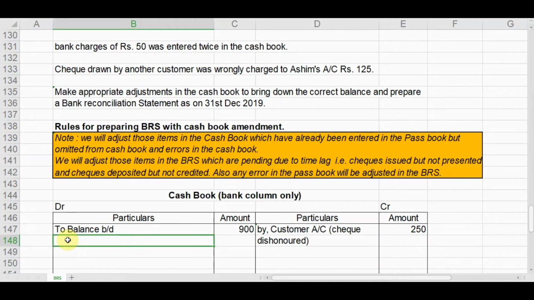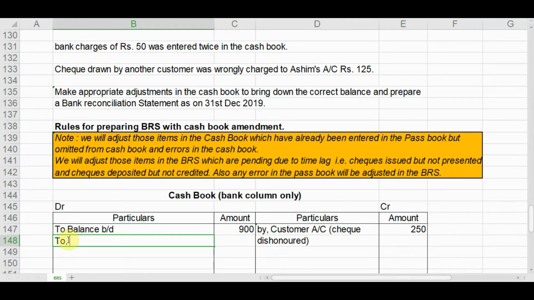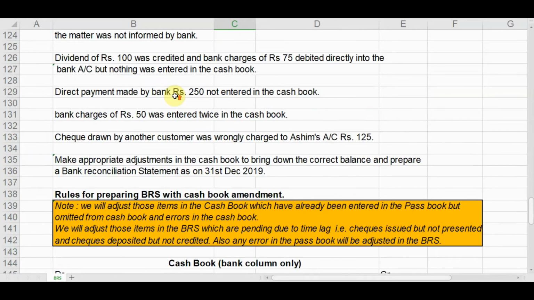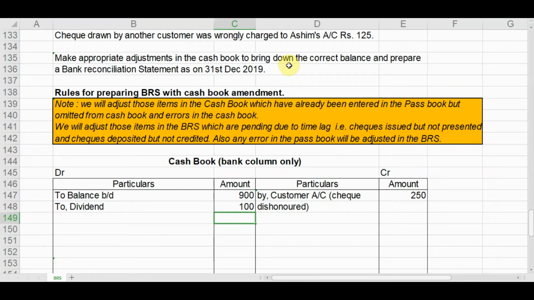So we will enter this adjustment on the debit side, to dividend. Dividend of rupees 100. In the amount column we will write rupees 100. Next, bank charges of 75 debited, but we have not entered the same in the cash book, so we will enter the same in the cash book now.